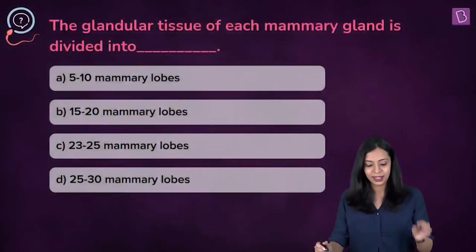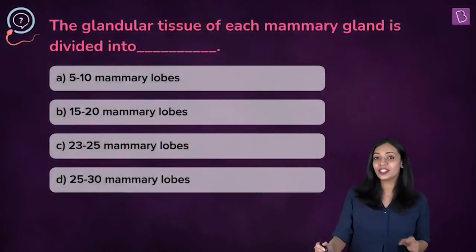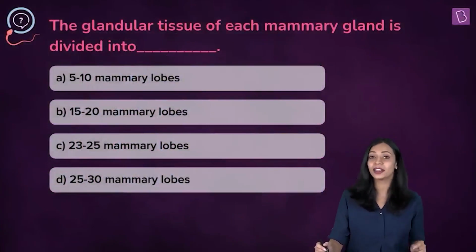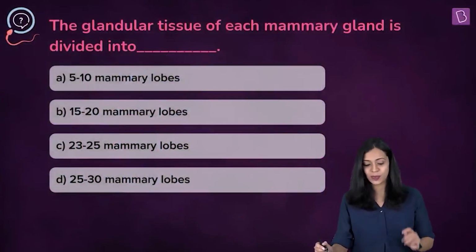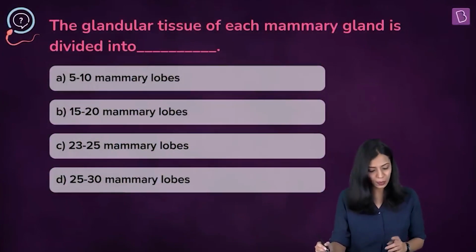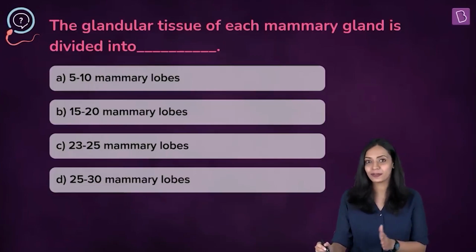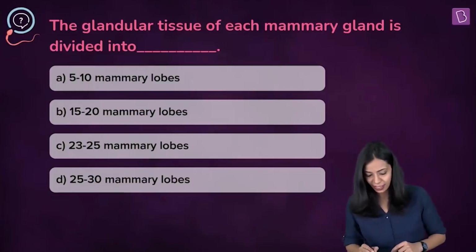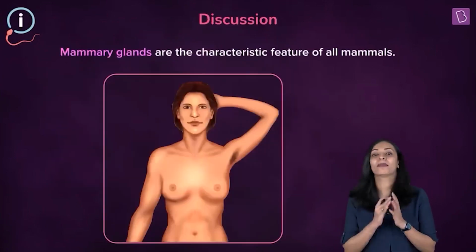Here's the question. The glandular tissue of each mammary gland is divided into dash. In the options, we have 5 to 10 mammary lobes, 15 to 20 mammary lobes, 23 to 25 mammary lobes, 25 to 30 mammary lobes. So let's find out. First, what are mammary glands?